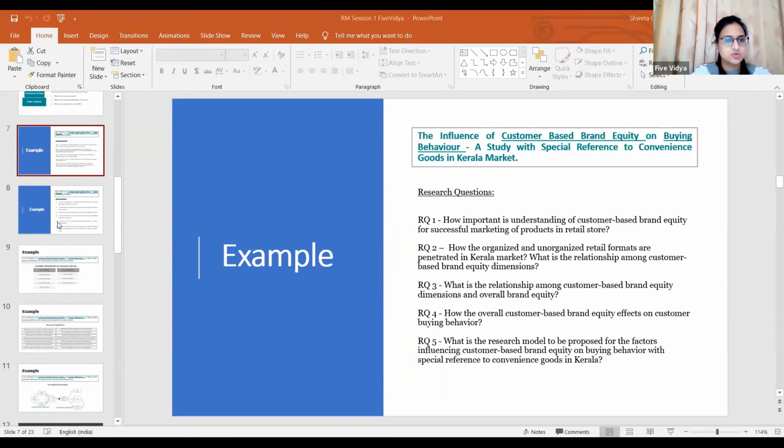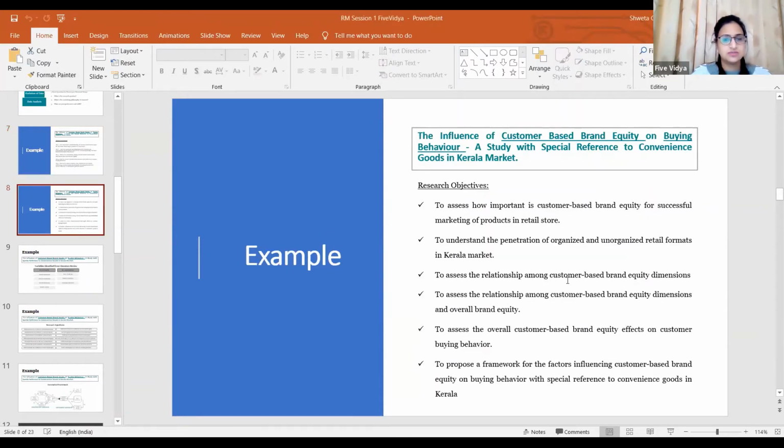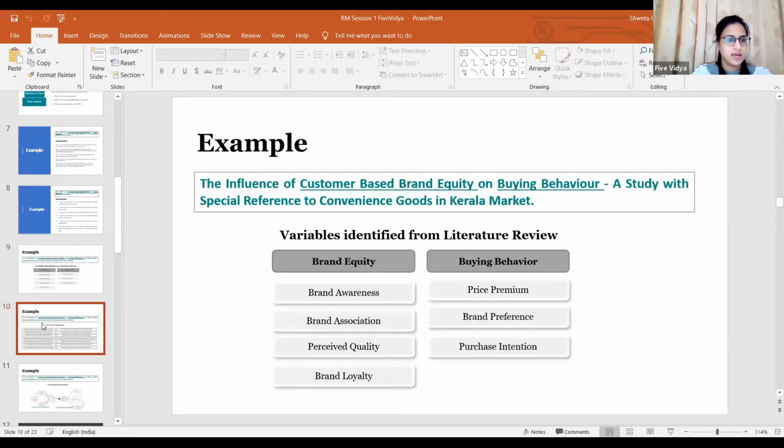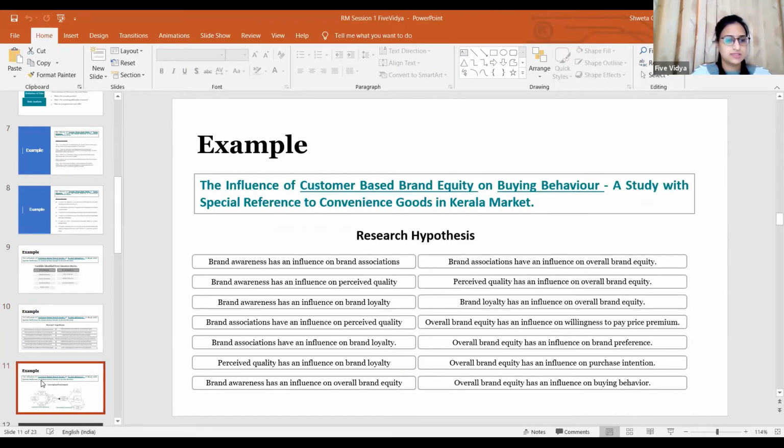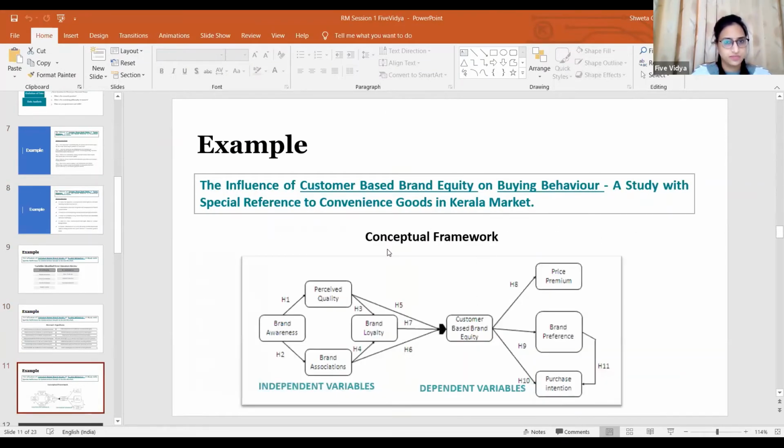And these are the research questions. Then we also have the research objectives, and we have framed the hypothesis as well as the conceptual framework. So the main point to consider once you start developing your quantitative questionnaire: as I said, for qualitative, it's very simple.